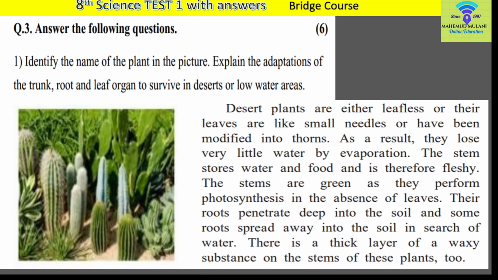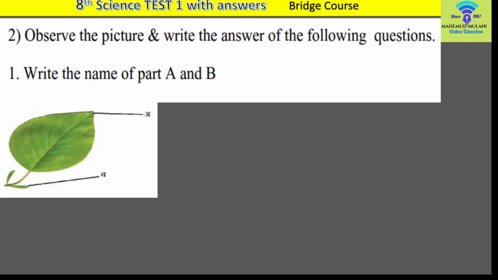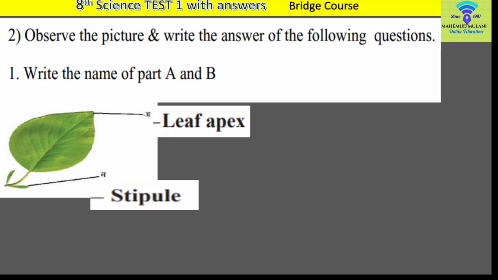Such changes are there. 4 or 5 changes I have already explained. You can write all the adaptations of root, trunk and leaf. Last question. Observe the picture and write the answers of the following questions. Write the name of part A and part B in the given picture. Part A is leaf apex and part B is stipule. It is called a stipule. You can write the answers.